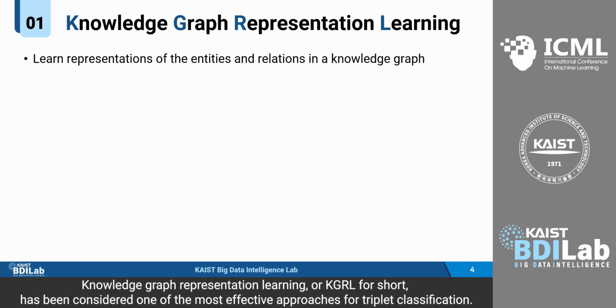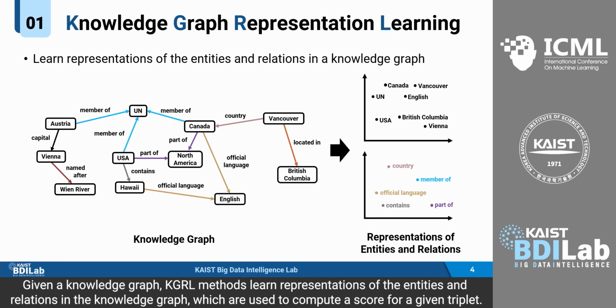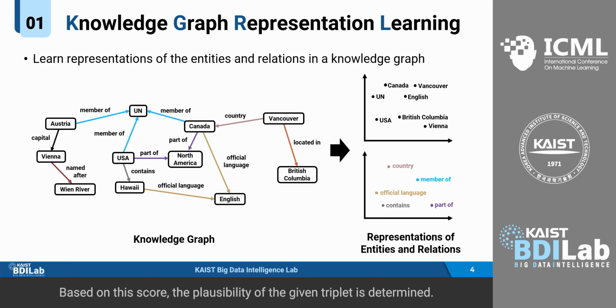Knowledge graph representation learning, or KGRL for short, has been considered one of the most effective approaches for triplet classification. Given a knowledge graph, KGRL methods learn representations of the entities and relations in the knowledge graph, which are used to compute the score for a given triplet. Based on this score, the plausibility of the given triplet is determined.